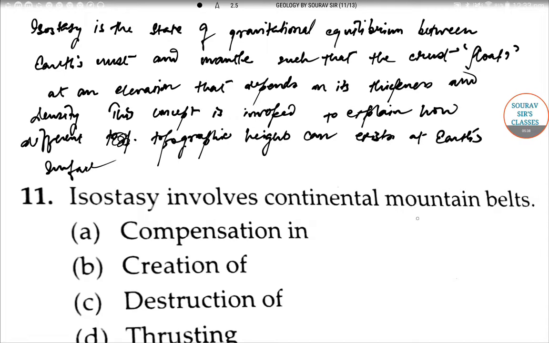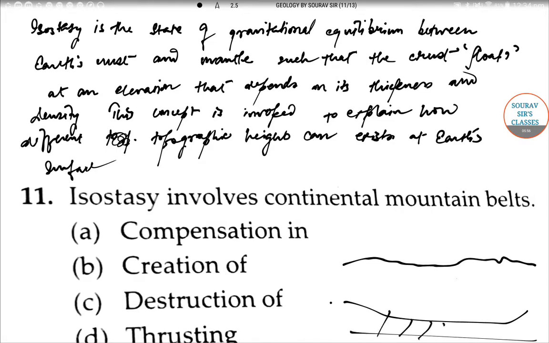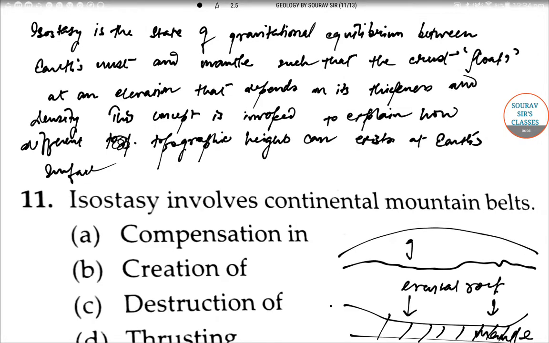Not a graph, but a pictorial kind of representation I will be showing you. So let this be the surface. Here it is the mantle. This is crustal rock pushing downwards. This is glacial ice. This is also pushing downwards.